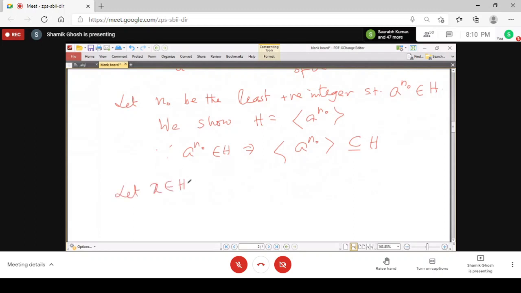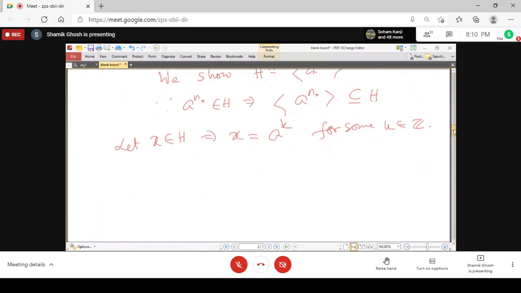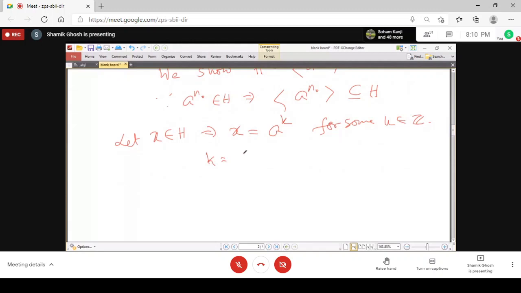So let us take any element x of H. Since H is a subset of G, and every element of G is generated by a, x equals some power of a. Suppose x equals a to the power k for some k belonging to Z. Then again we will apply the division algorithm, and we have k equal to n0 q plus r, where r is the remainder, so either r equals 0 or r is lying between 0 and n0.